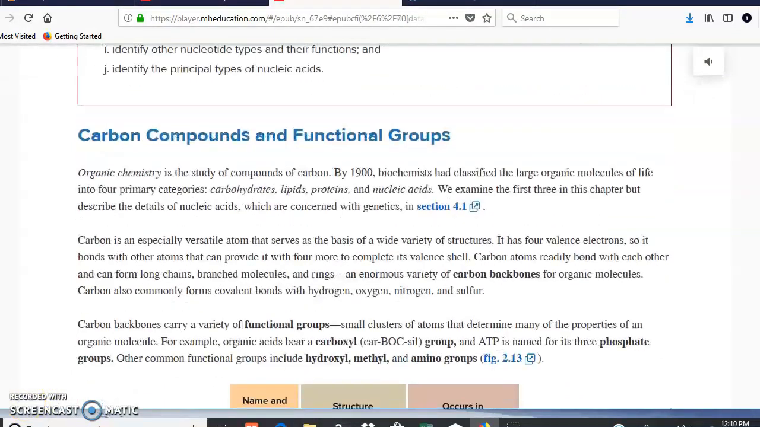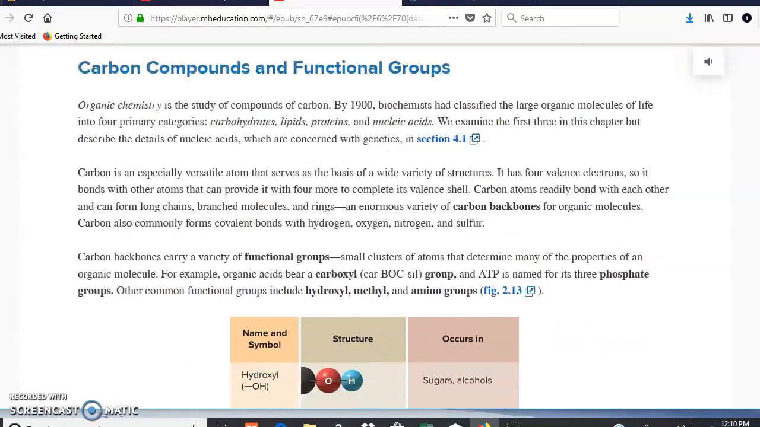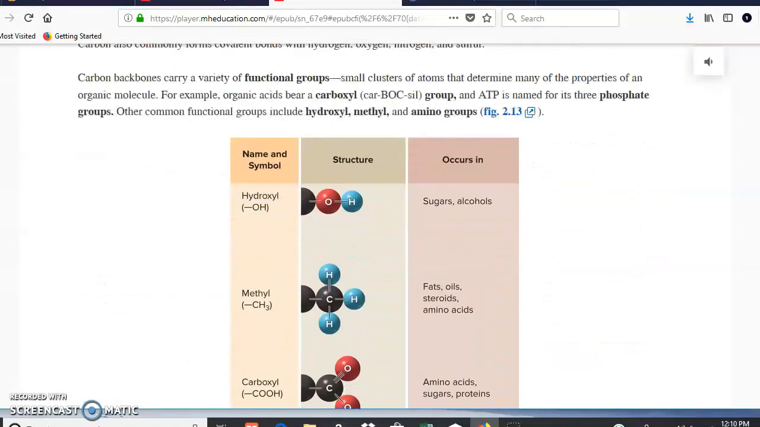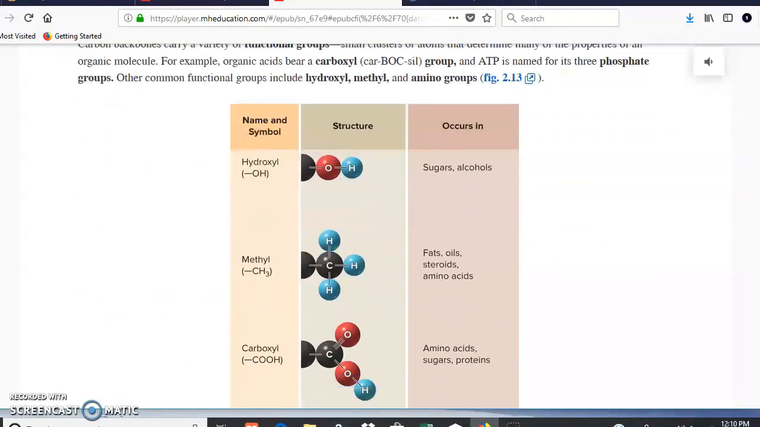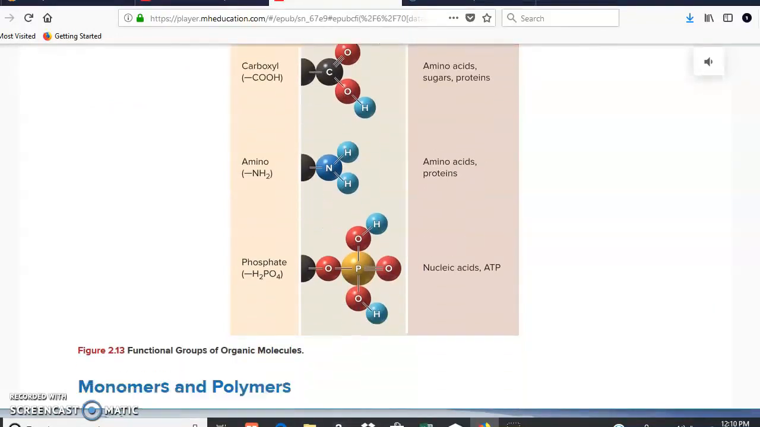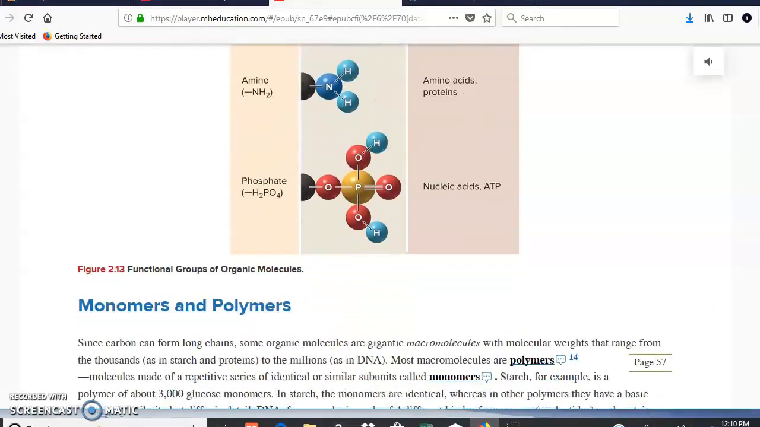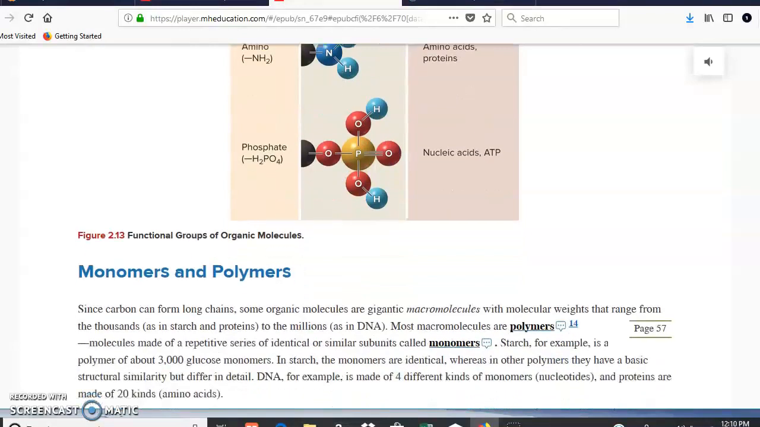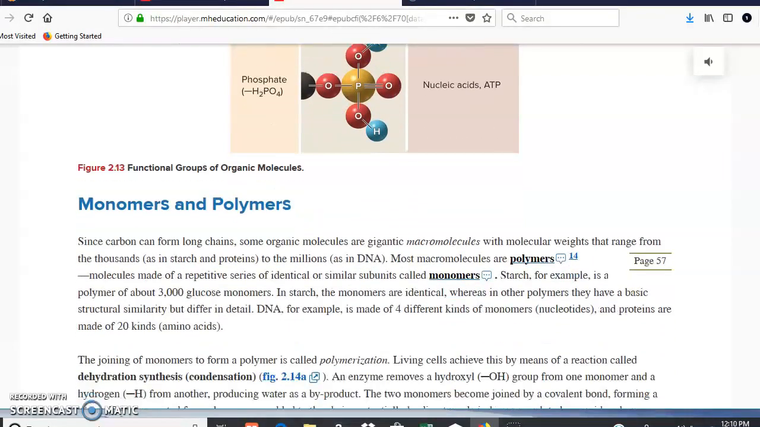Okay, the next topic is organic compounds. An organic compound is most of the time considered one that contains carbon. Okay, so if it contains carbon, it's considered an organic compound, but not all compounds with carbon are organic, such as, for example, carbon dioxide. Carbon dioxide has carbon, but it's not considered an organic compound. So examples of organic compounds that we're going to have are carbohydrates, lipids, proteins, and nucleic acids. So let's take a look at this.